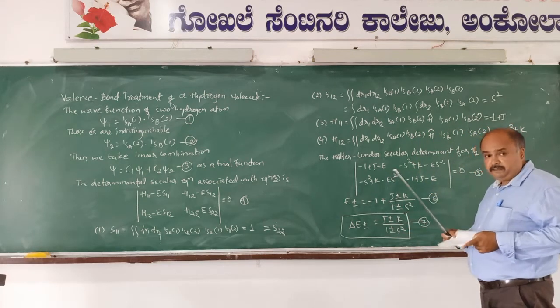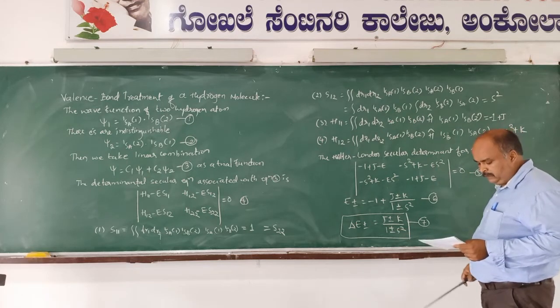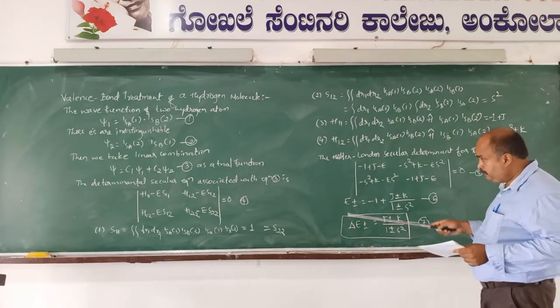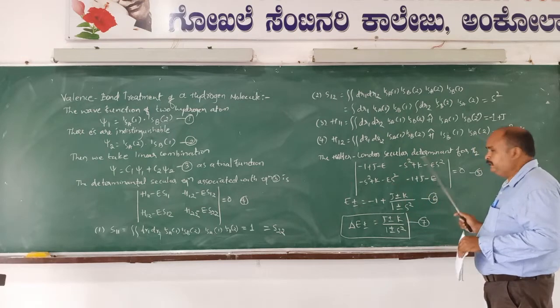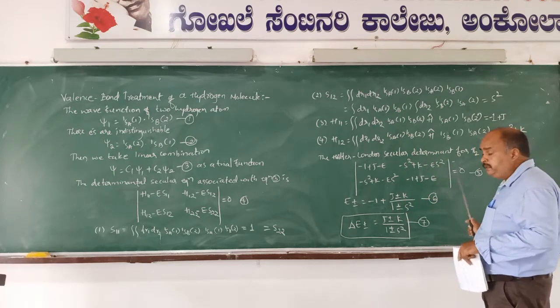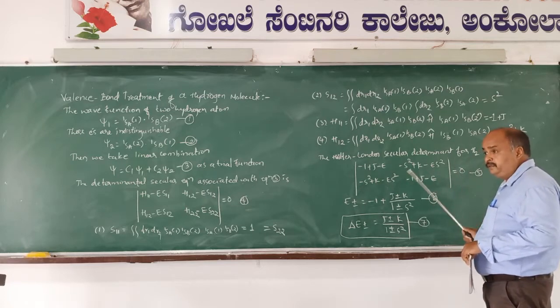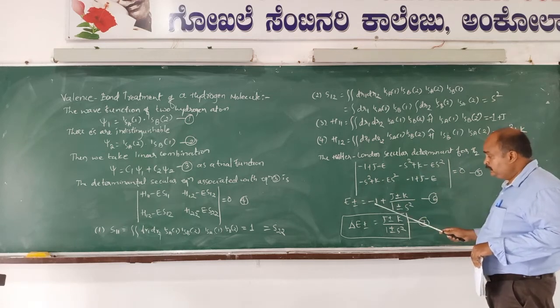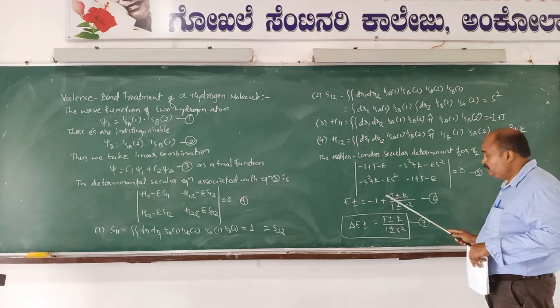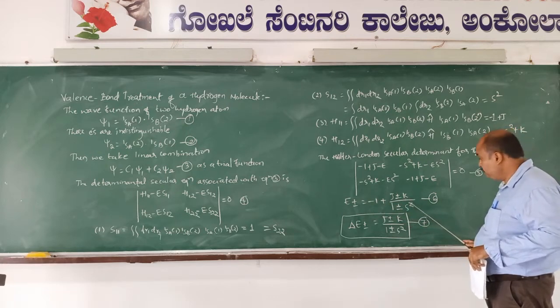secular determinant. By using the expressions that we have derived for various elements in equation 4, the Heitler-London secular determinant for an H2 molecule could be derived, and by solving this secular determinant one could get E plus or minus. This equation includes two terms: minus 1 plus J plus or minus K divided by 1 plus or minus S square.